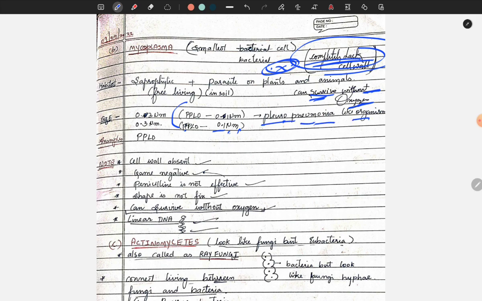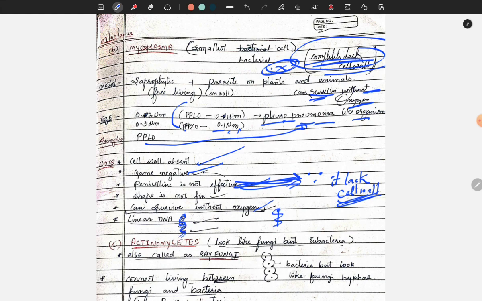Note, the cell wall is absent, and it is gram negative. Penicillin is not effective. Why is penicillin not effective? Because it completely lacks a cell wall. This is the answer for this. And the shape is not at all fixed, it can survive without oxygen, and it has linear DNA, linear in the sense of straight DNA.